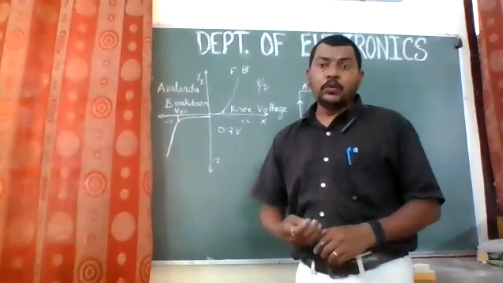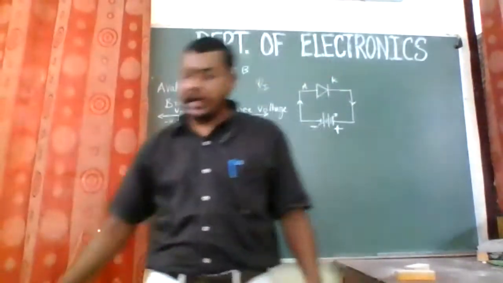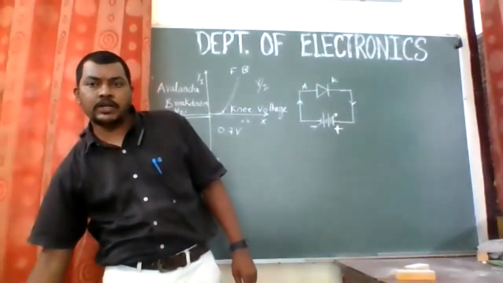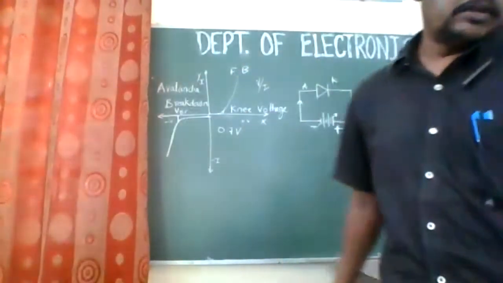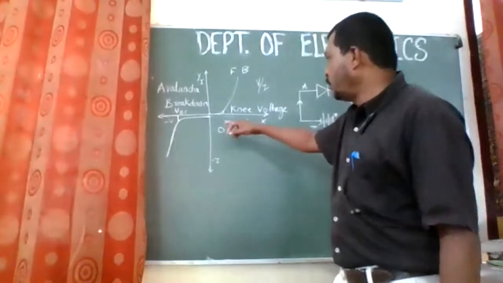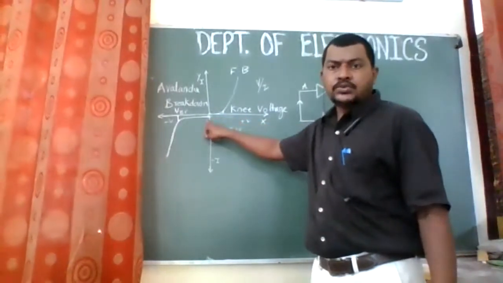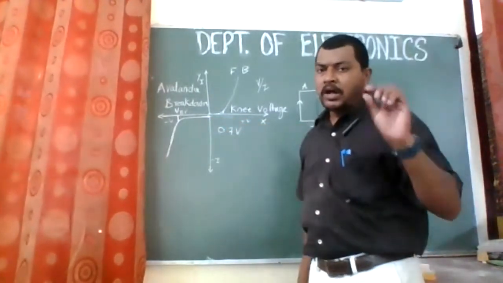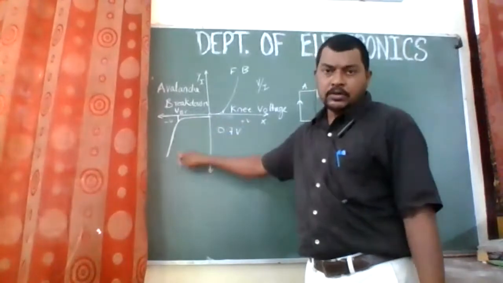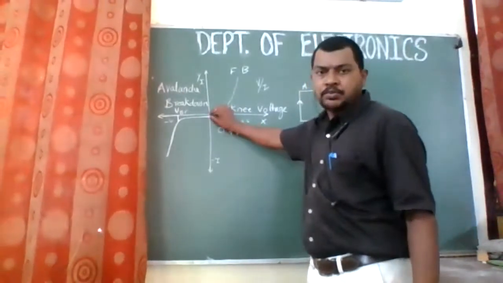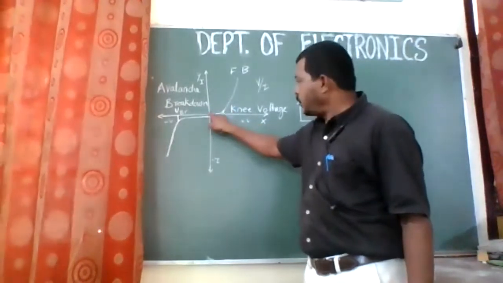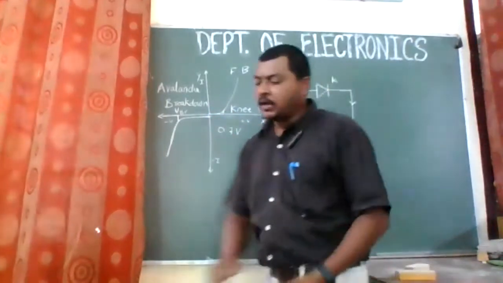Now coming towards the reverse bias characteristics of a diode. In the reverse bias condition, I have told you that as soon as we connect this to a reverse bias, a small leakage current flows through the diode due to minority charge carriers. That is being shown in this small region. So this is a small leakage current that flows, right?